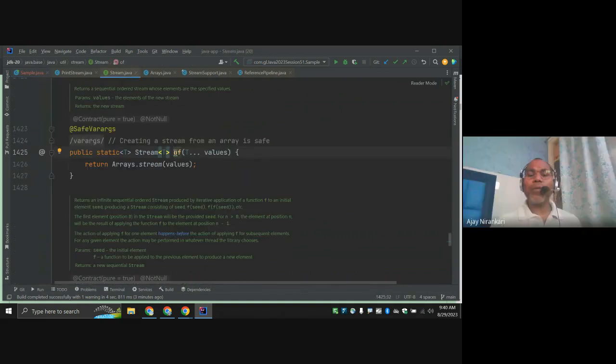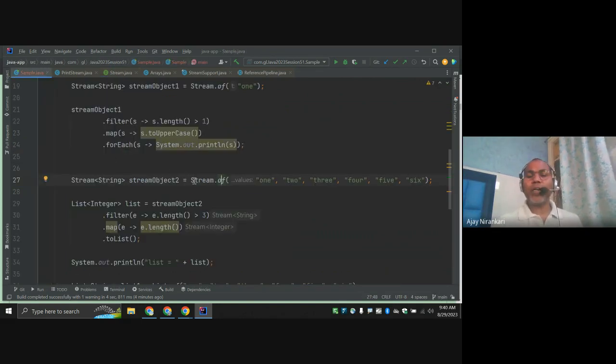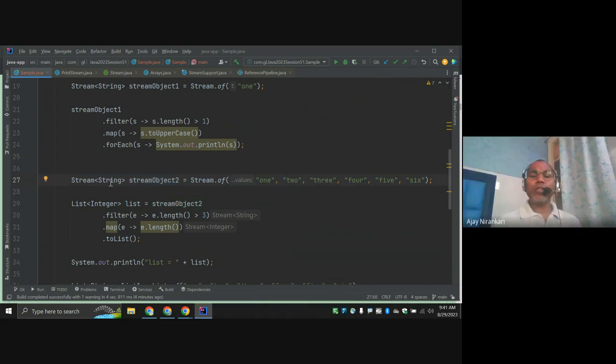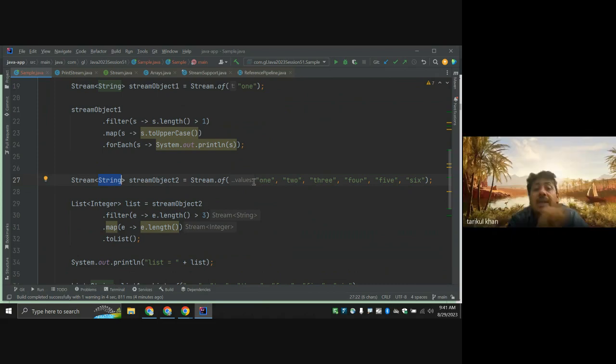And notice, what does the of method return? They return the object of your Stream interface. So whatever they return here, I assign to the stream object. Is it clear? So values 1, 2, 3, these are objects. These are your string object collection. This is the source of data.